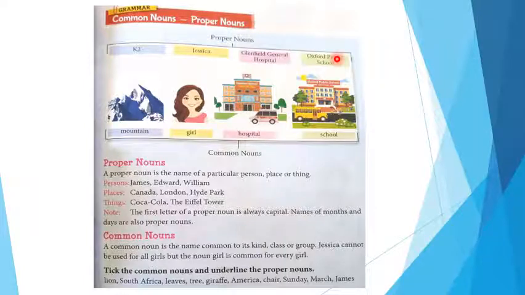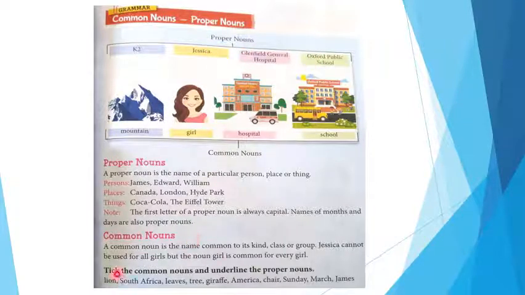Have a look at this definition. A proper noun is the name of a particular person, place, thing or idea. Look here. These are the particular names of persons, places or things. Persons, just like James, Edward, William. Places, just like Canada, Pakistan, London, Hyde Park. All these are names of particular places. Things, Coca-Cola, the Eiffel Tower. All these are particular things. So these are proper nouns. The first letter of a proper noun should be capital. Look here, all first letters are written in capital letters.